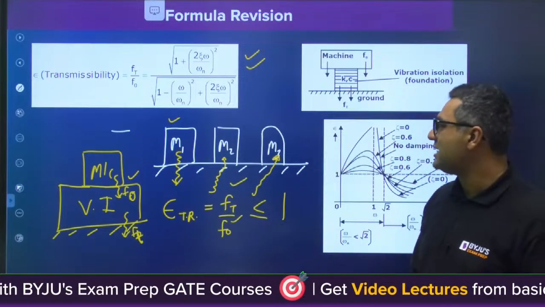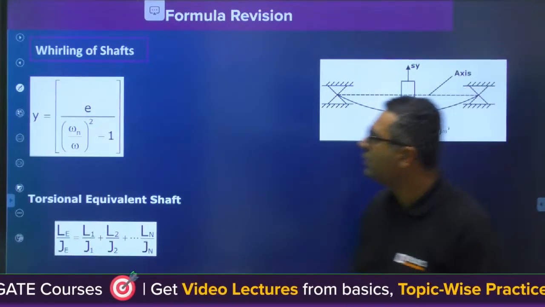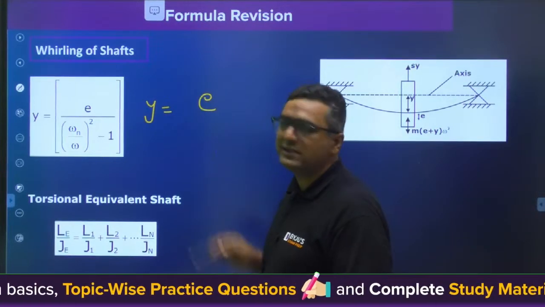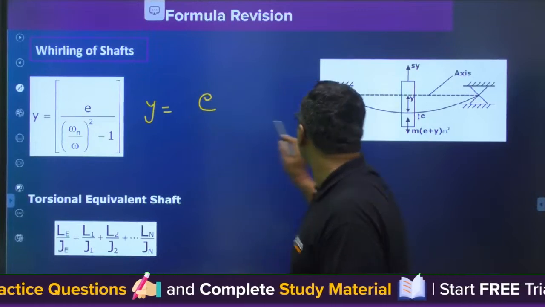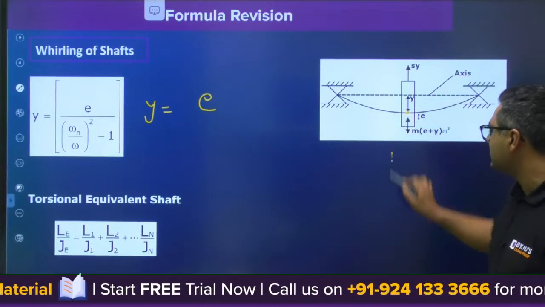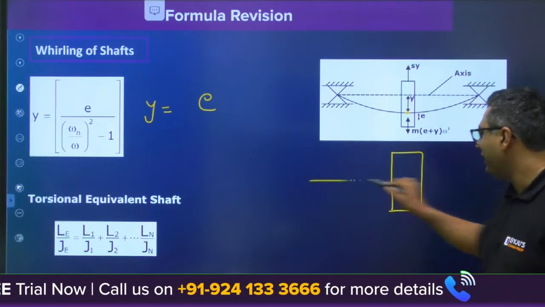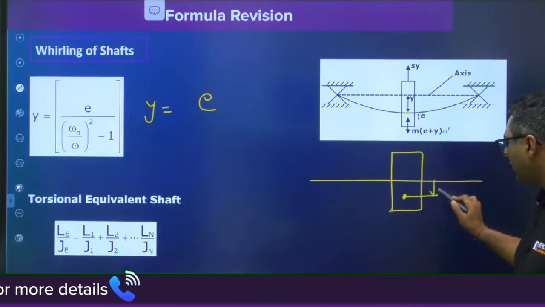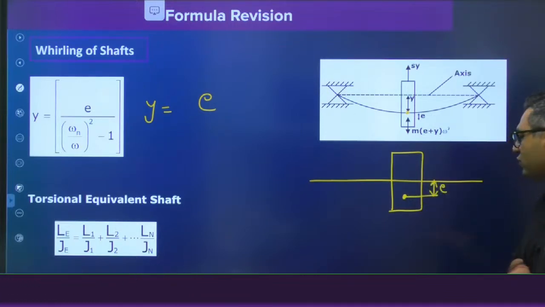So one more last formula is the critical speed of shaft or whirling of shaft. So Y is, E is the eccentricity. Eccentricity, like you have the rotor, and let us say center of mass of the rotor. This is the rotor on a shaft. Center of mass of the rotor is E distance away from the center of shaft.